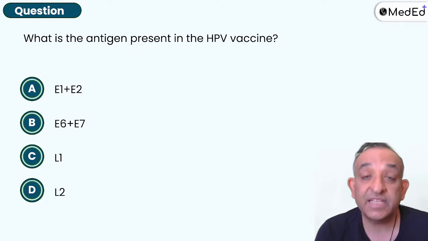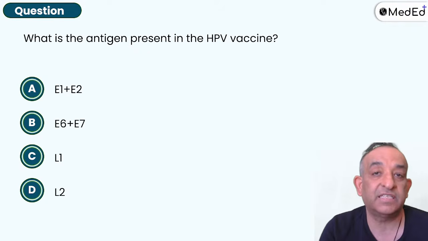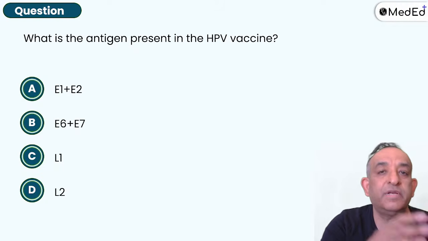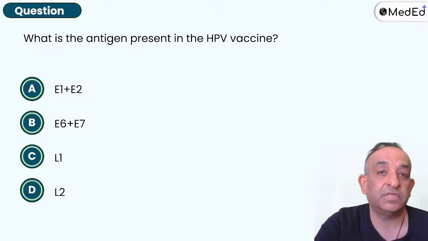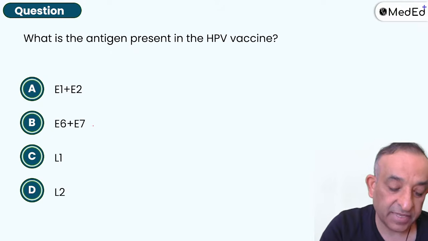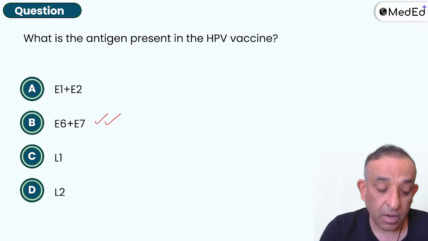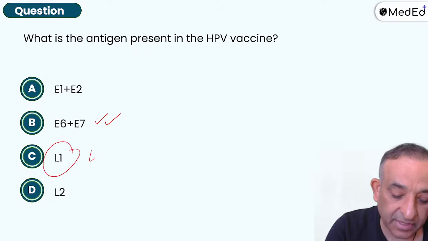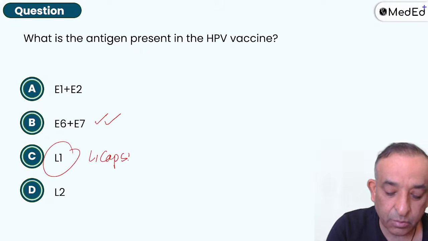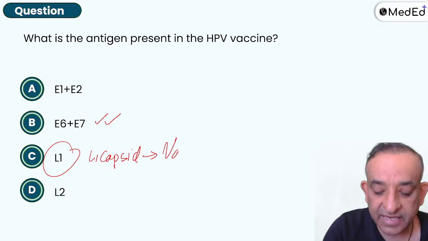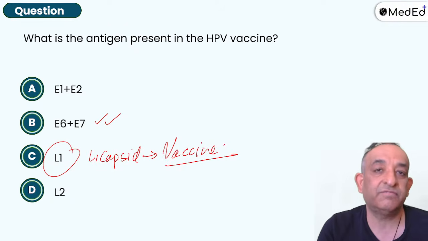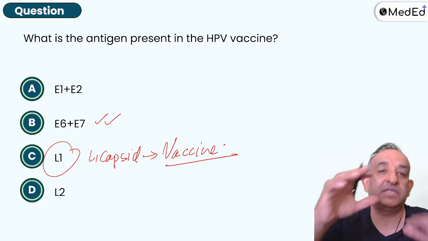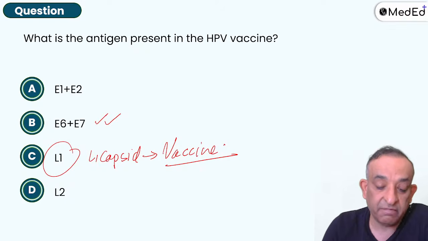What is the antigen present in the HPV vaccine? Remember, HPV vaccine 16 and 18. 16 is most common, 18 is the most malignant. You know that. But how do they cause dysplasia? That is because of the E6 and E7 oncoproteins. What is the significance of the L1 capsid? The L1 capsid is the one against which the vaccine is made. The vaccines, Gardasil 9, Gardasil 4, and Cervarix, are all made against the L1 capsid, the capsule of the HPV virus.